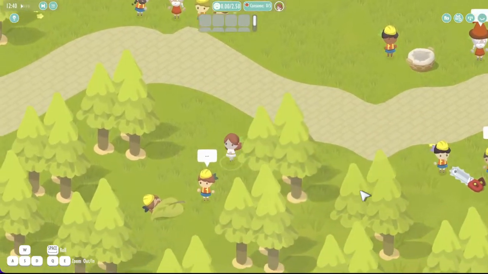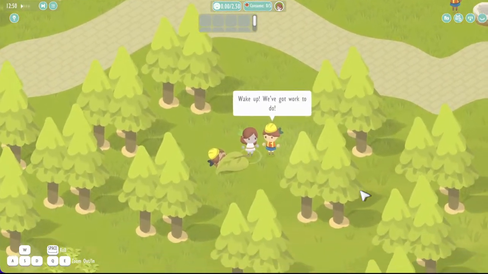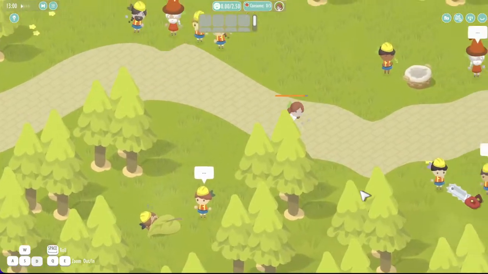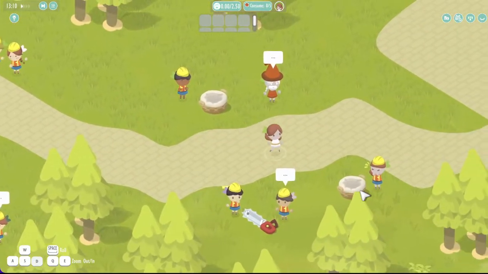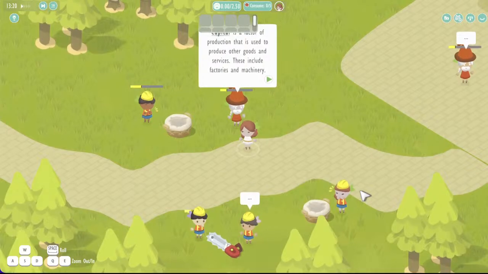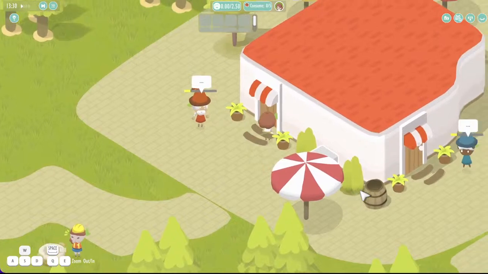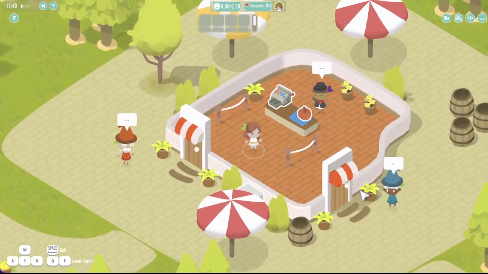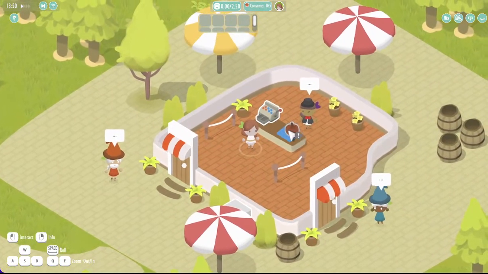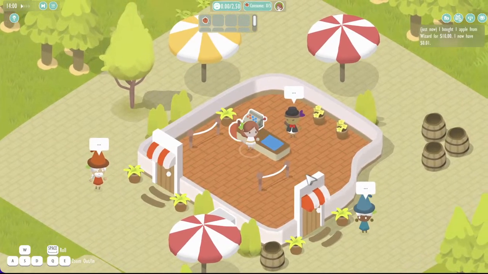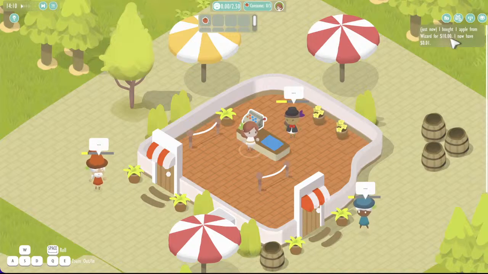You can also find some hidden little dialogues if you want. Hey, what's going on here? You can see the concept of capital, for example, how we explain that in the game. The concept of entrepreneurship, someone starting a firm, for example. I'm gonna grab this apple. I just bought it. You can see up here that I bought it. It's explained in the logs. So everything I do is well explained and transparent.